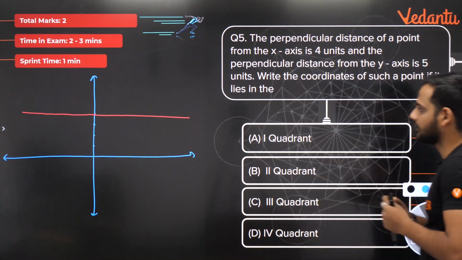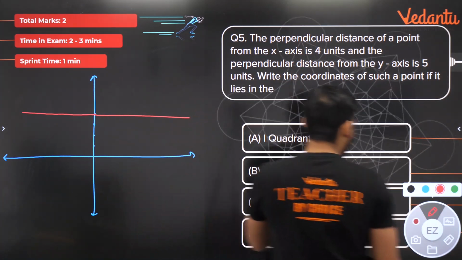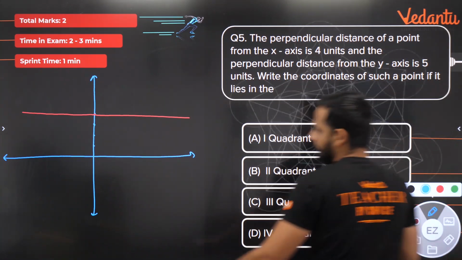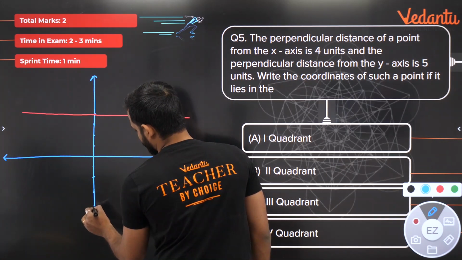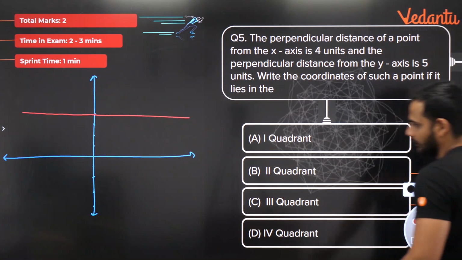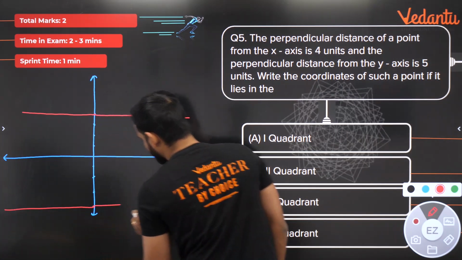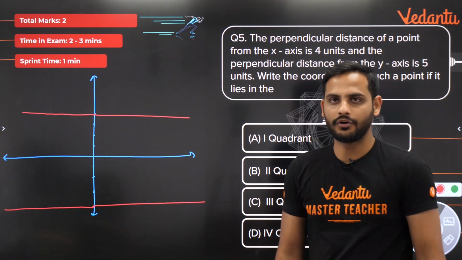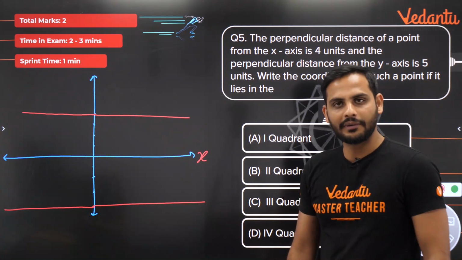Correct? Now, this 4 units can also be true if I plot my points. If I plot one more line here, 1, 2, 3, 4. So at the bottom also I can draw one more line, which is at a distance of 4 units from x-axis. Correct? 4 units from x-axis.